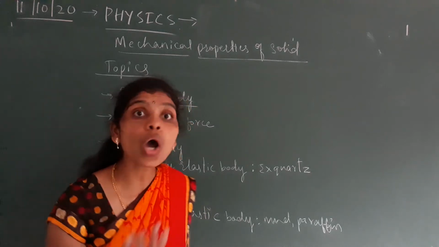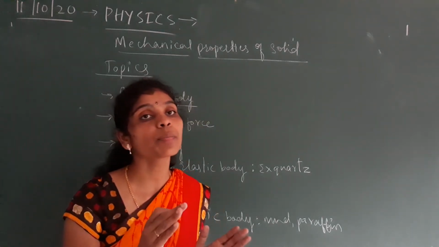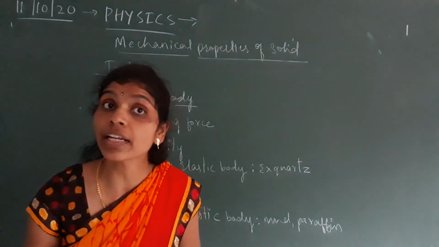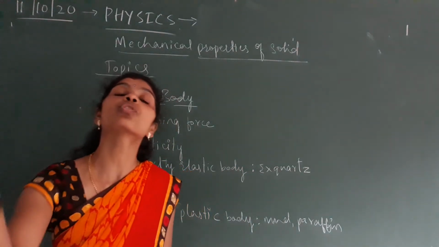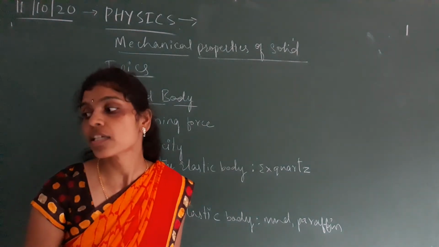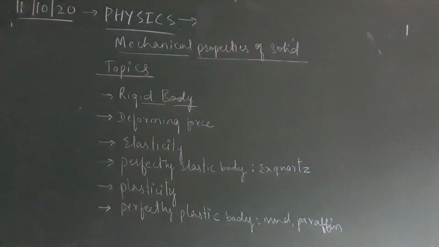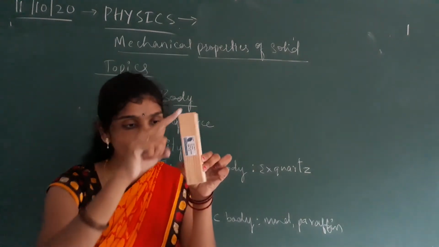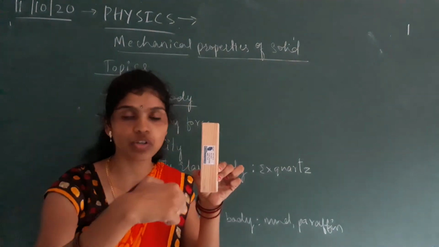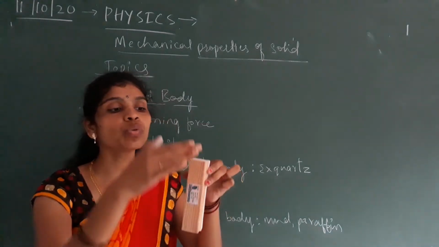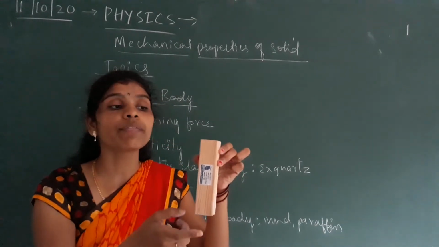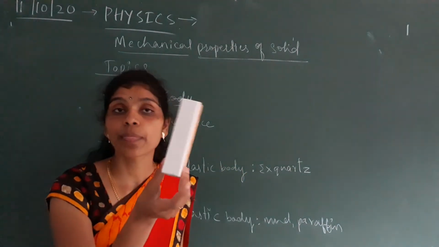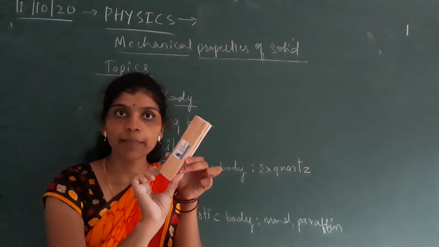Next, non-rigid. Non-rigid means the object can be deformed when we apply a large amount of external force on it. Consider this duster itself. Initially it has a particular size or shape, and it is possible to change its shape when we apply a large amount of external force on it. This is one example of a solid.